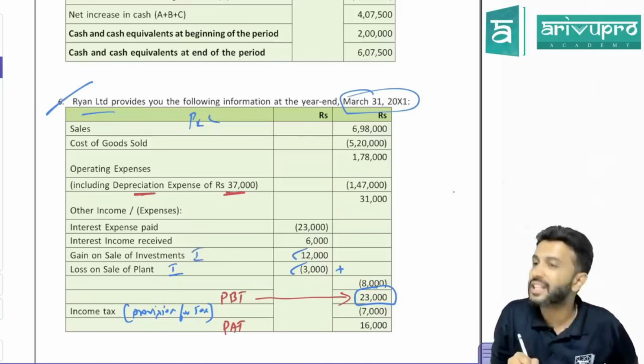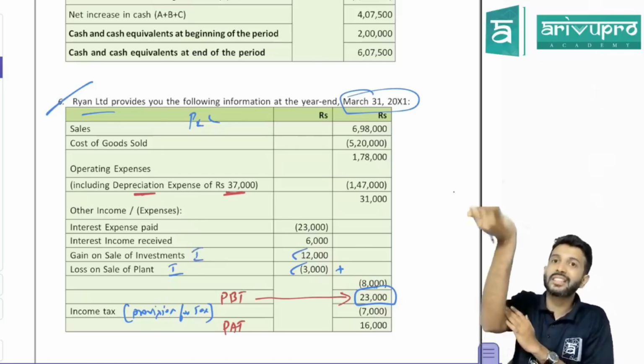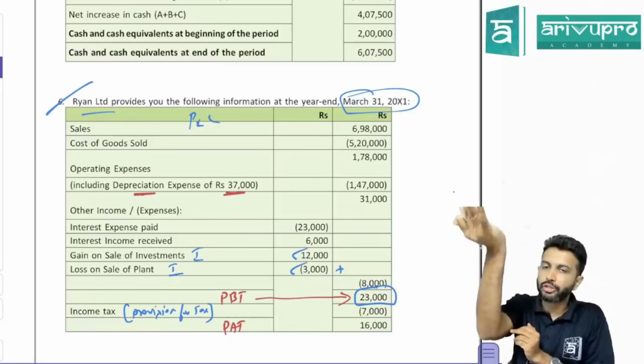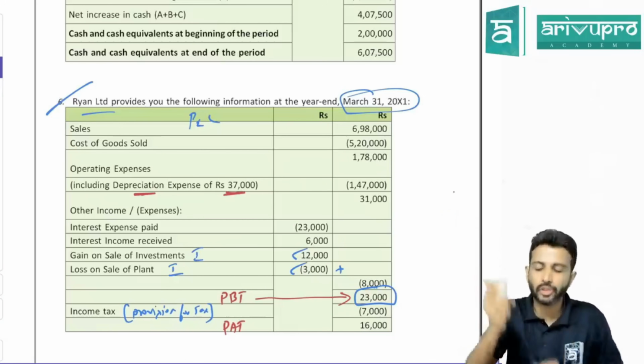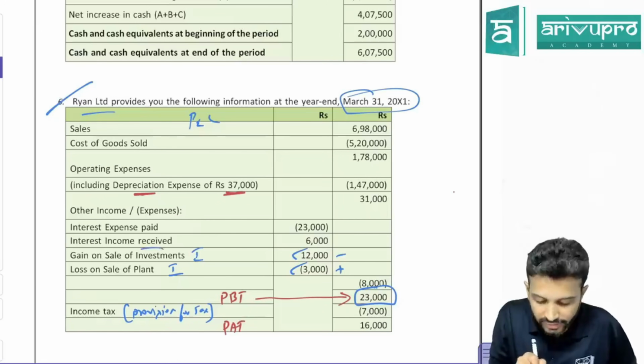So this is also what, sir? Investing activity. This is a gain. So P&L balance has increased. So operating cash flow is also increased. But it's an investing activity. Hence what we have to do? Minus this. Interest income received.